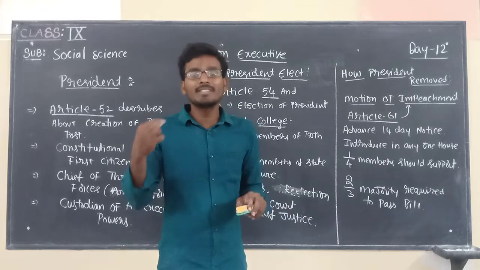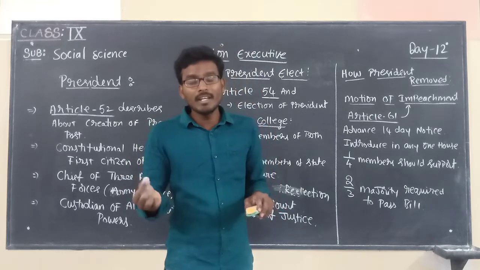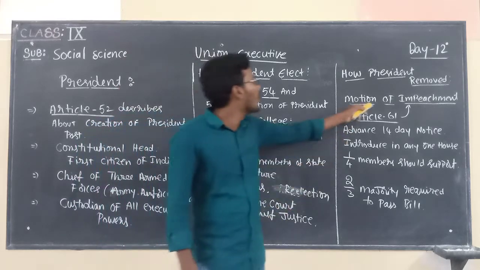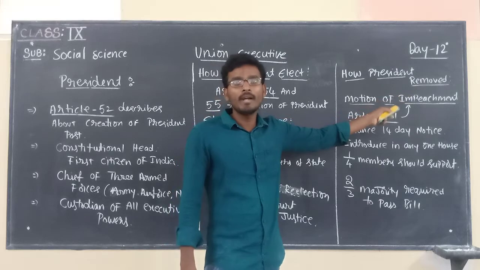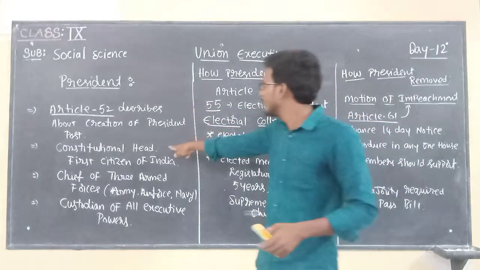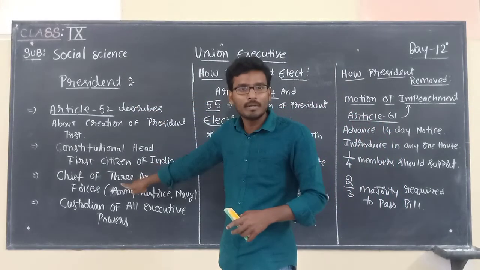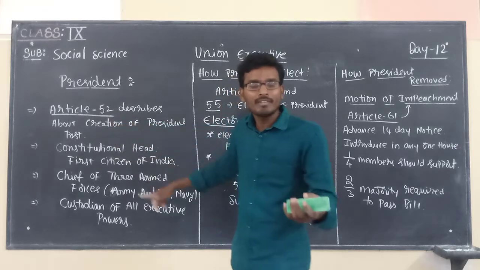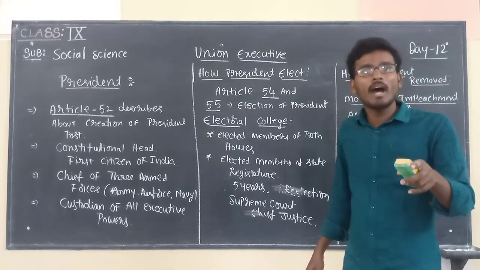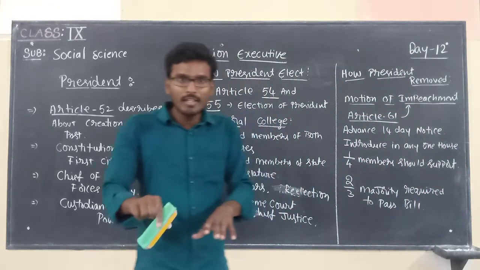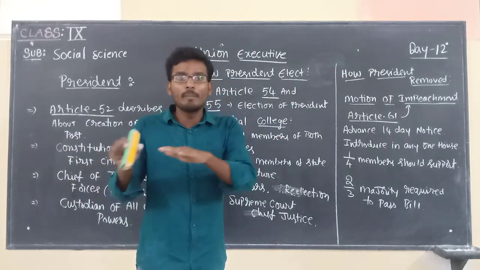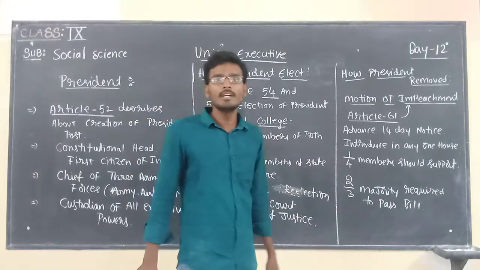Important question: how is the president impeached, how is the president removed from the post? You have to write: the president is removed through the motion of impeachment. Article number 61. Children, now we are discussing the president, right? First of all, I gave you some introduction about the president, article number 52, and after that we discussed how the president is elected, article number 54 and article number 55, and after that we discussed how the president is removed. Introduction about the president, how the president is elected, and how the president is removed.